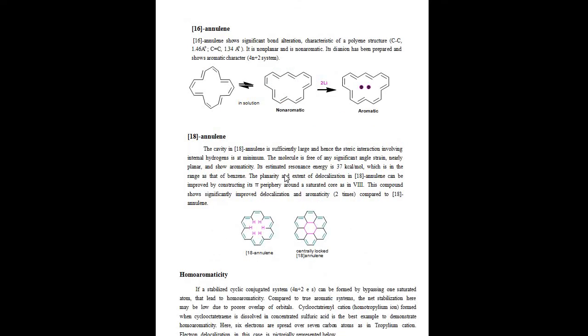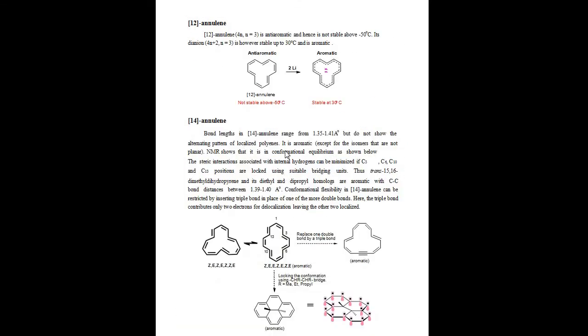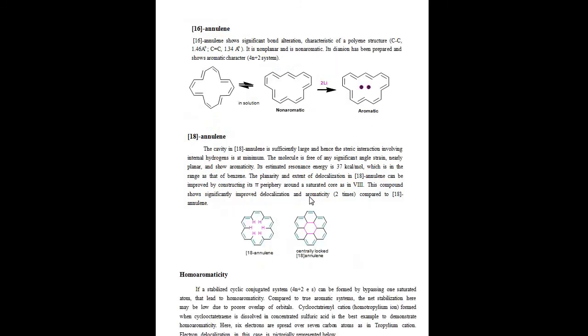Next, 14-annulene system, totally 7 pi electron pairs. Okay, this is an aromatic compound because carbons 3, 6, 10 and 13 are locked using a suitable bridge. So this is a 14-annulene aromatic compound.